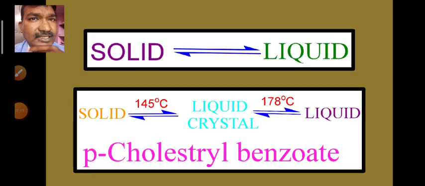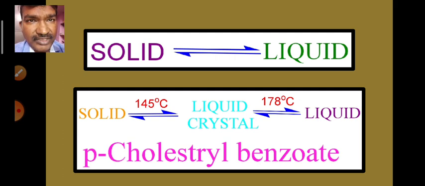Generally, when we heat a solid, it changes into a liquid. Whether that solid is transparent or opaque, it gives us a transparent liquid. So almost all liquids are transparent, there is no doubt.